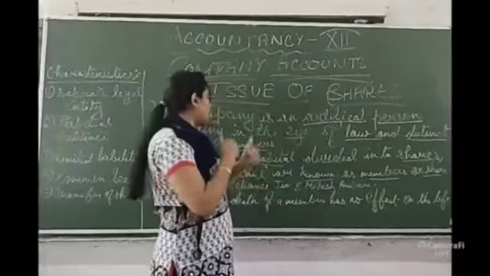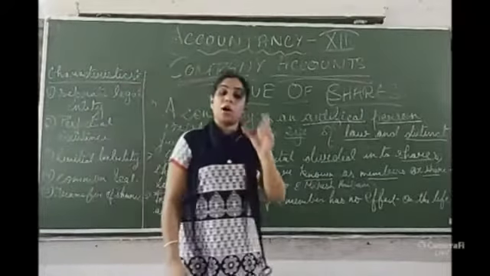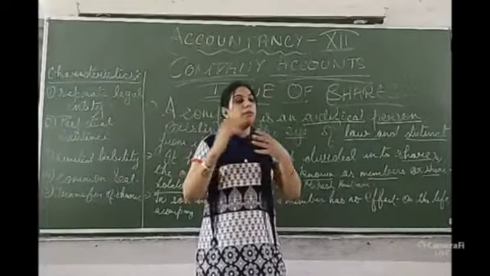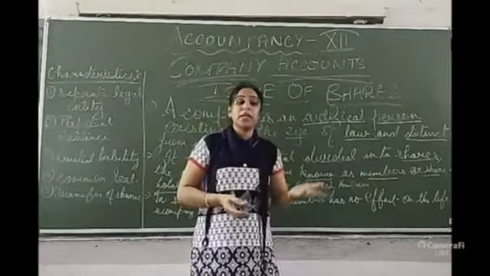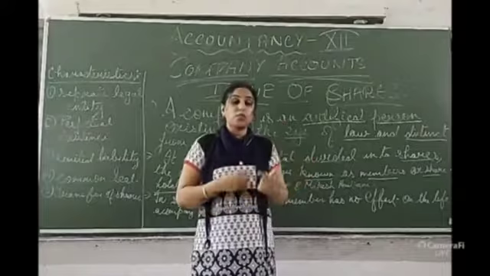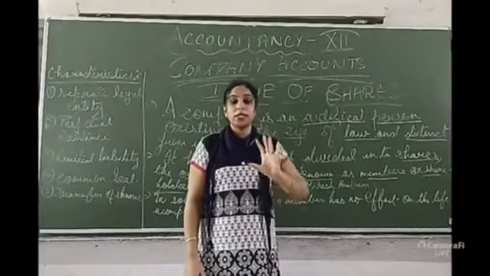So in this, a company is issuing shares. Now, if I ask you what are shares, you will say, yes ma'am, I know what a share is. We have already done that: equity shares, preference shares, dividend shares. But in my next video, I am going to discuss in detail what shares are.